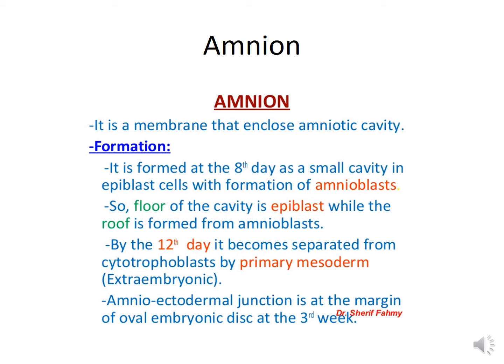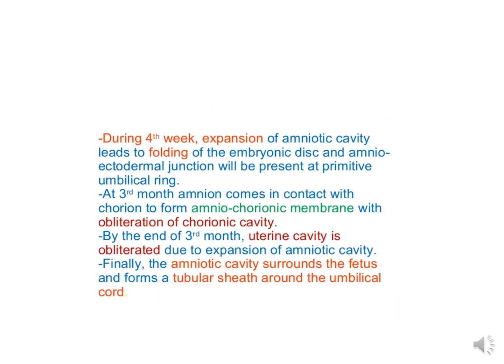Now, the amnioectodermal junction is at the margin of the oval embryonic disc at the third week. Now, during the fourth week, expansion of the amniotic cavity leads to folding of the embryonic disc, and the amnioectodermal junction will be present at the primitive umbilical ring. I will show you in the diagram.